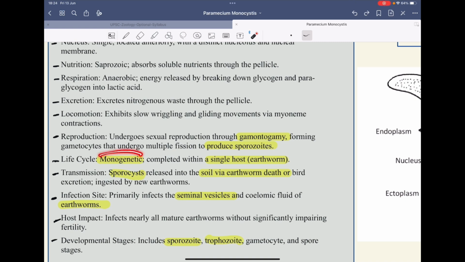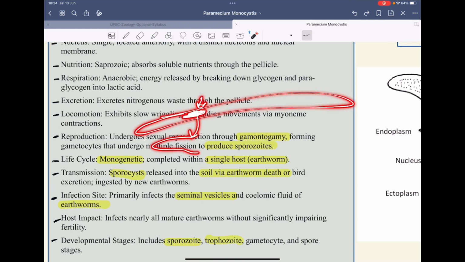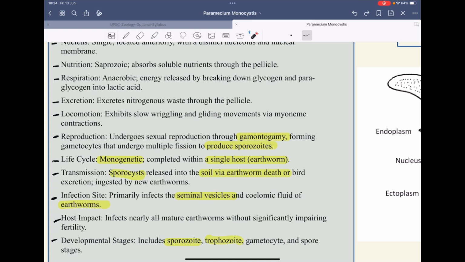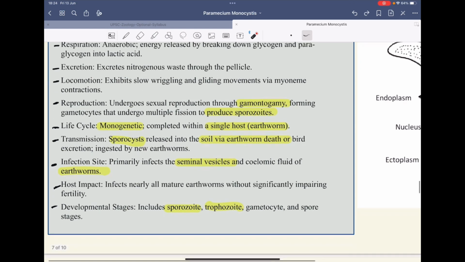It is monogenetic, that is, it completes its life cycle in one host, and transmission is through the sporocyst. It's released into the soil via the earthworm's death. For example, we have this earthworm, its seminal vesicle here, and the sporozoites are present in the seminal vesicle. When it dies, these sporozoites are released in the soil, and they will be taken up by a new earthworm.